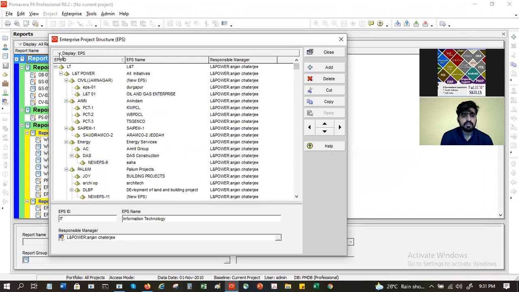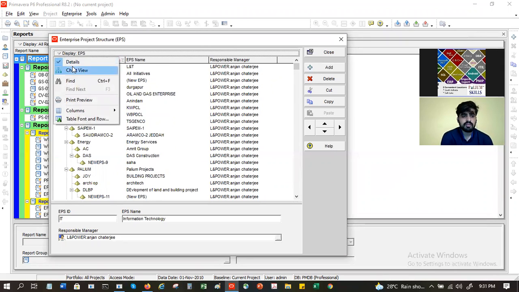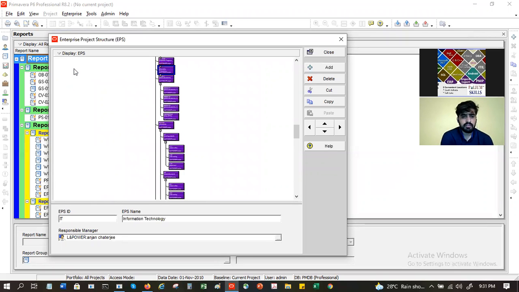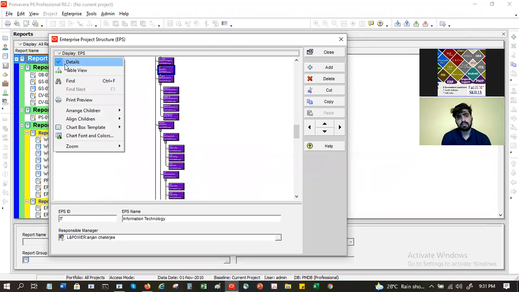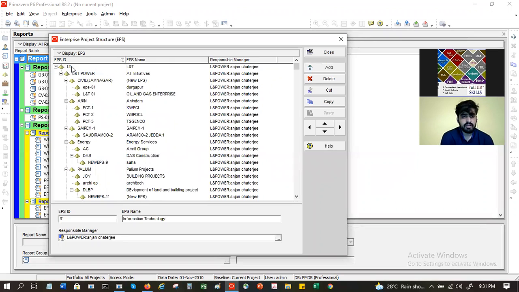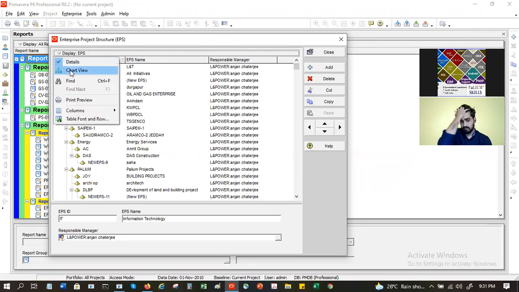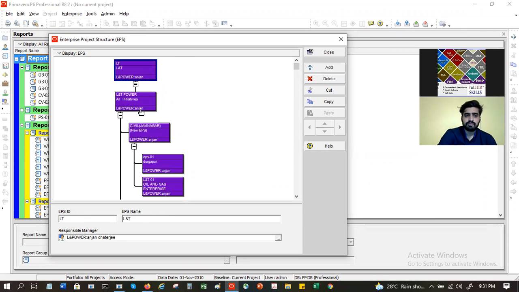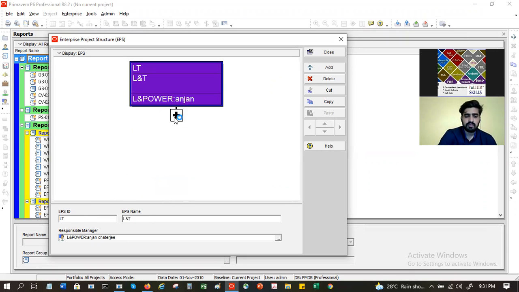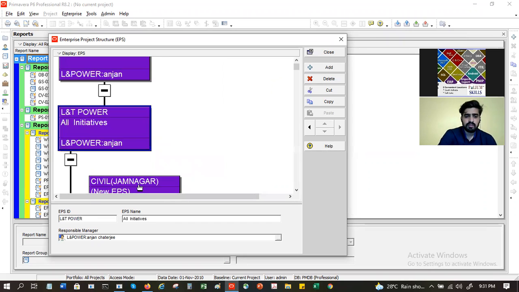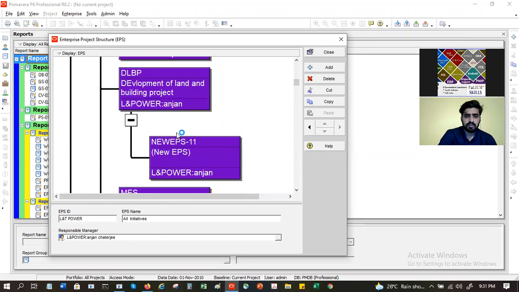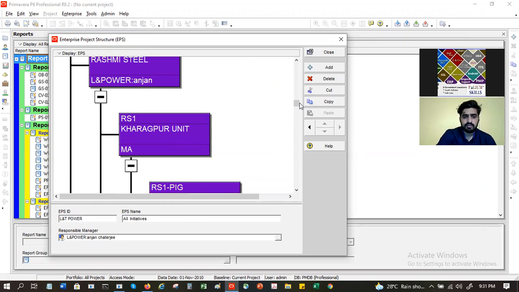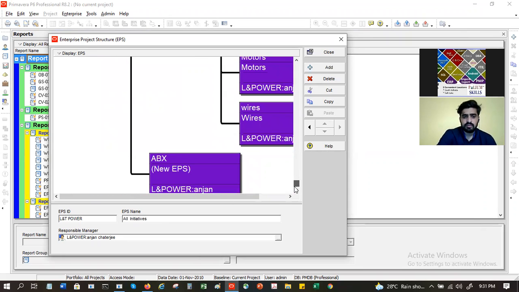This is one view. If I click here at the arrow, I get a chart view. Or I can see a table view, or a chart view, depending on how I want to see it. If I want to zoom, I can zoom this and I can see it bigger. Got it? Yes, sir. So I can see all the details over here.